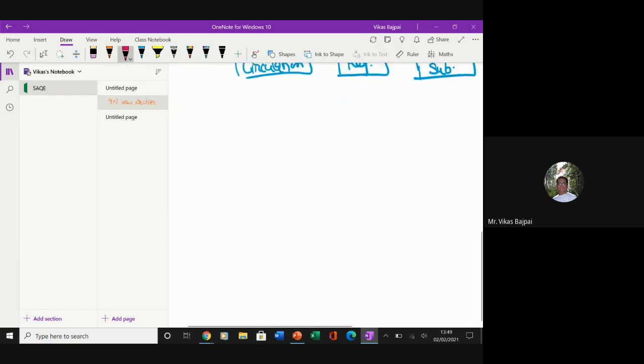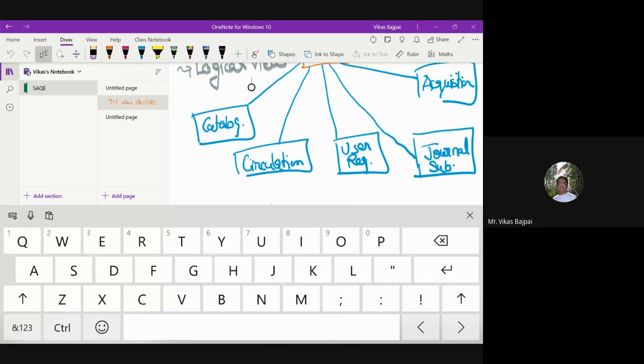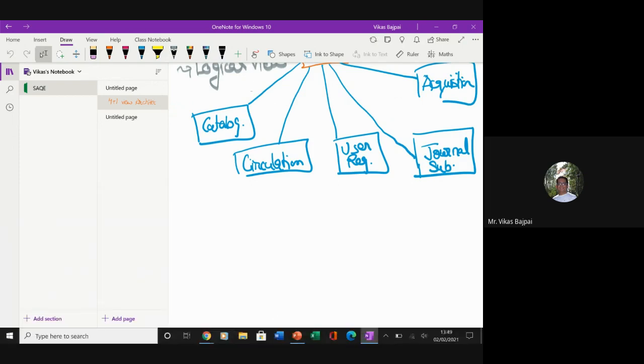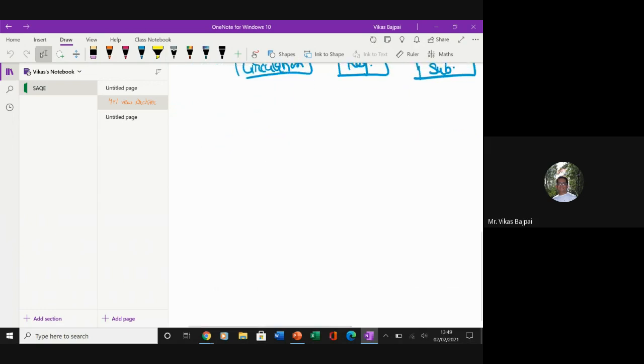Now next is your process view, right? So what I'm supposed to do is, I am supposed to take all these components only, right? From the previous example we might have got some idea. So what I am going to do is, I'm going to take all these modules.